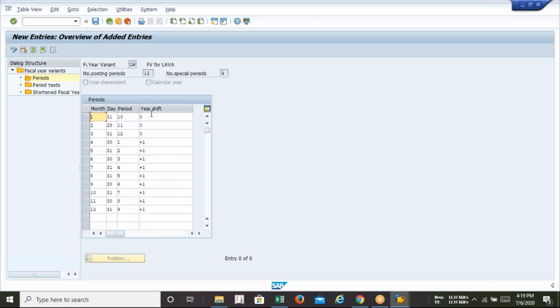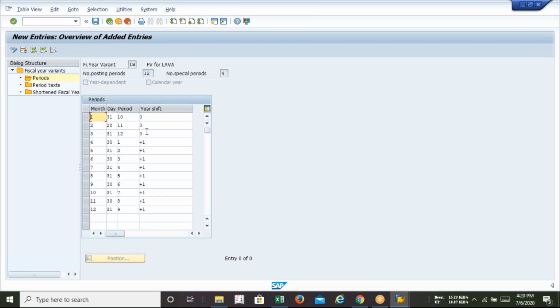Okay. Now move on to the concept of year shift. Ladies and gentlemen, just remember one thing: in the year shift column, there must always be a gap of 1. What is the meaning of year shift? It is the change of the financial year. Right now we are in 2021. After the month of March 2021, we will be in 21-22. Similarly, in the next year, we'll be moving into 22-23, and so on.